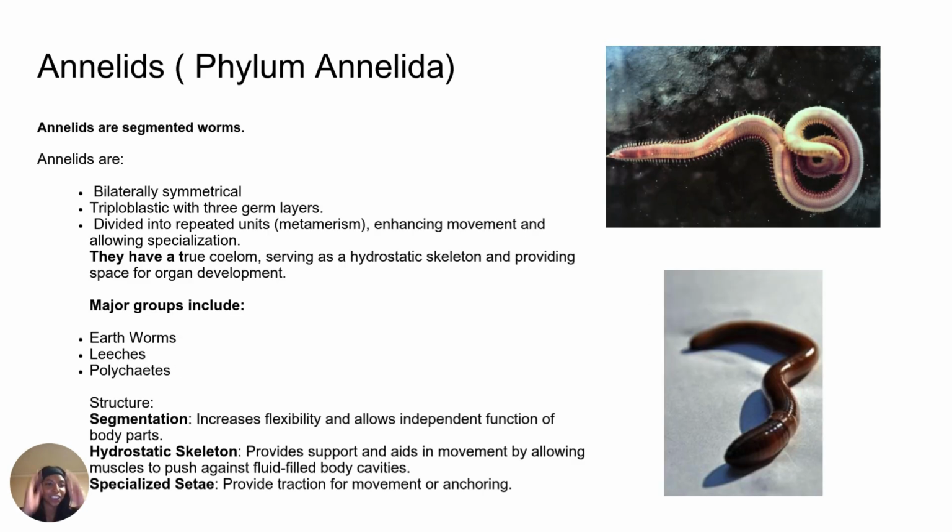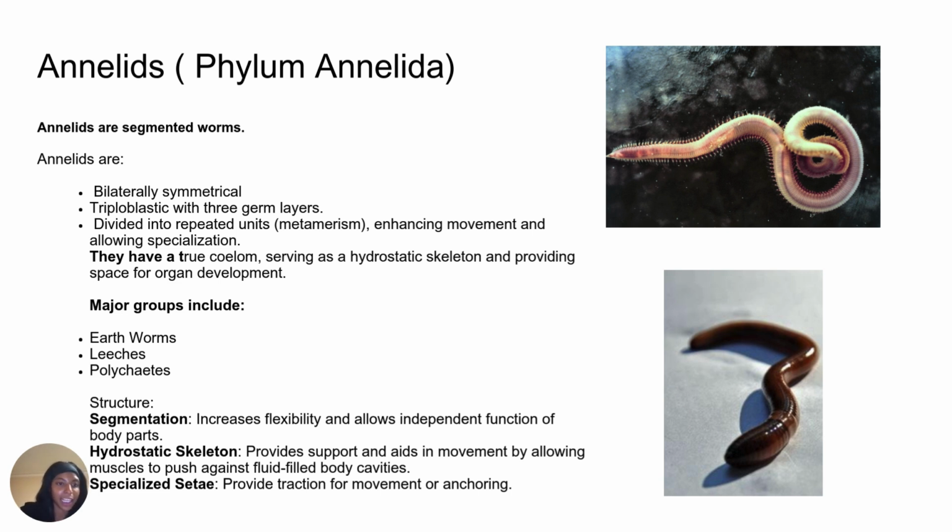And then this next section is going to be on annelids, which belong in the phylum Annelida. And so annelids are segmented worms, meaning that their body parts are segmented. They are bilaterally symmetrical. They have three germ layers, which I talked about before. They're divided into different units, and this helps them with their movement and flexibility. And they also have a column, which helps with movement, and it also helps with their organ development as well.